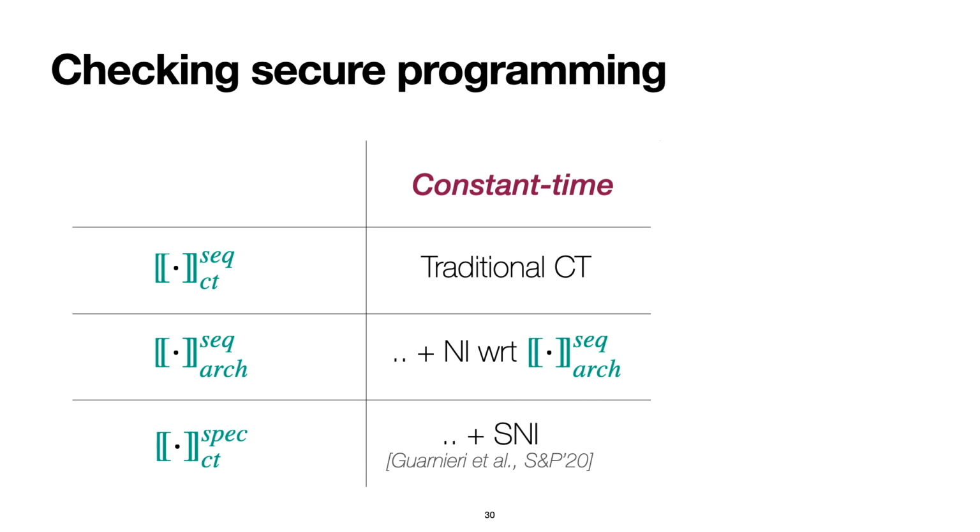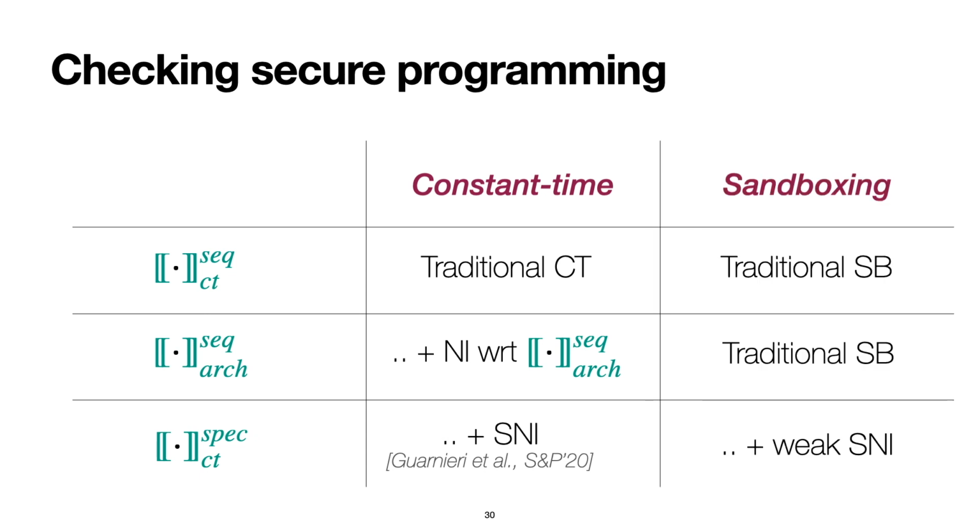Finally, for the spec_cd contract, one can check constant time by checking traditional constant time together with a property called speculative non-interference, which we introduced in a paper at S&P 2020. For sandboxing, one would have to check only traditional sandboxing for the sec_cd and the sec_arc contracts. In contrast, one would additionally have to check a variant of speculative non-interference for the spec_cd contract.